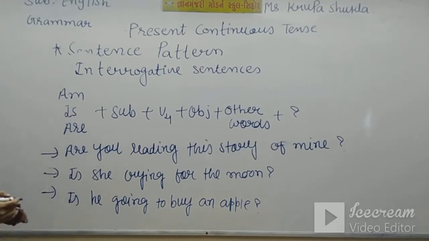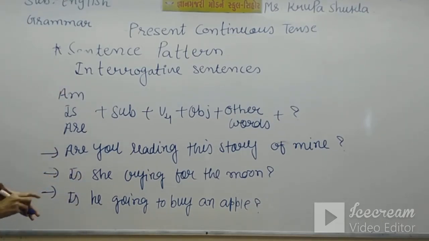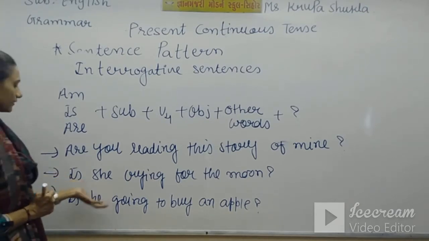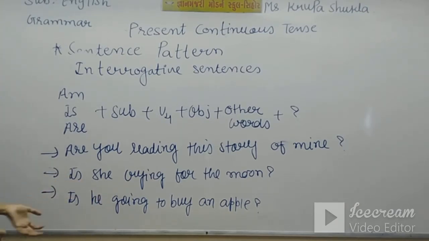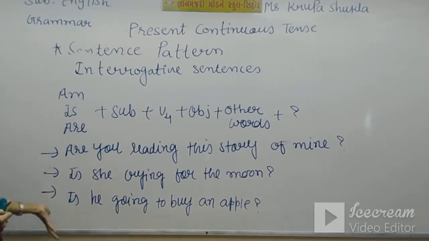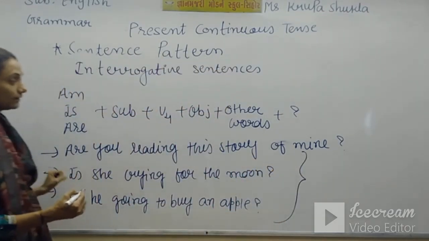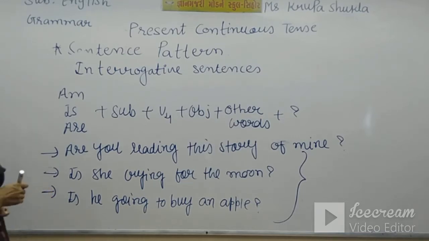So here we have these three sentences with the interrogative sentence pattern. Are you reading this story of mine? Here someone is asking if you are reading the story of his or not. Second, is she crying for the moon? Again someone is asking the reason for her crying. And third one, is he going to buy an apple? So somebody is going somewhere to buy an apple. So someone is asking something. And these three sentences are being done in present time, at the time of speaking. That's why here we have used this present continuous tense.